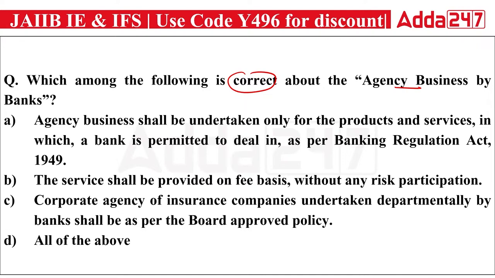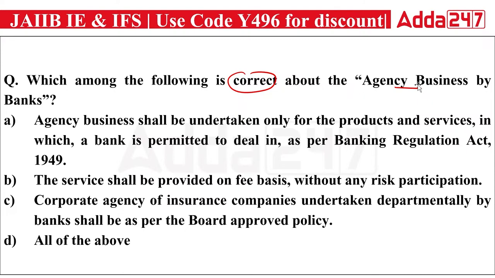Which of the following is correct about the agency business by banks? So banks provide agency business services. Now banks give agency services in which they undertake the products and services in which a bank is permitted to deal in. So Banking Regulation Act Section 5B and Section 6 have given a set of services in the name of products and services that can be provided by a bank. So that's the agency part.